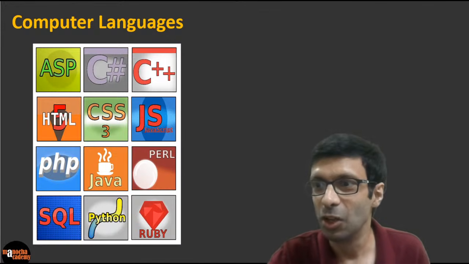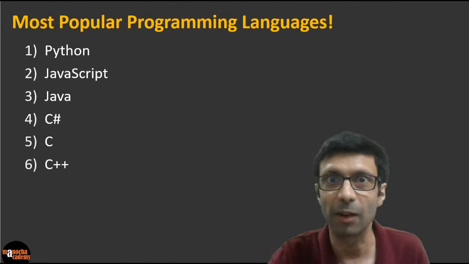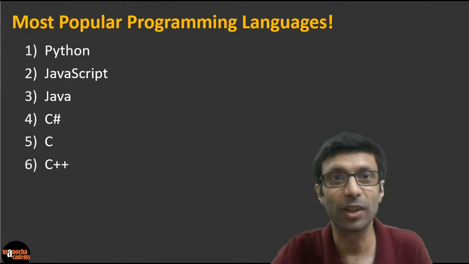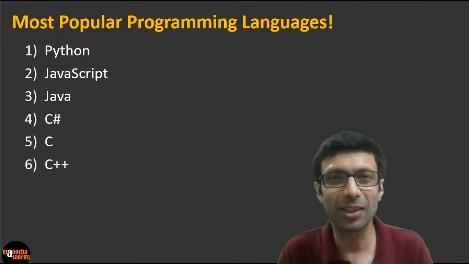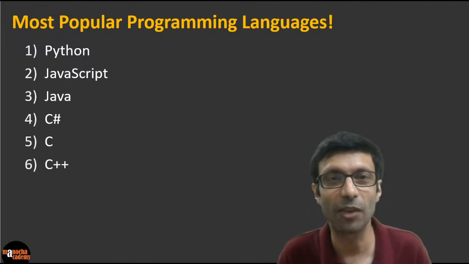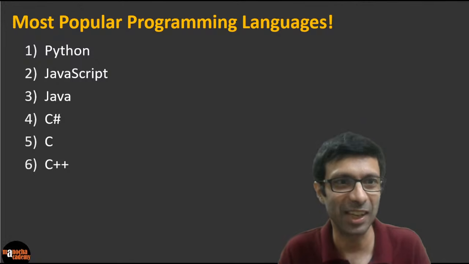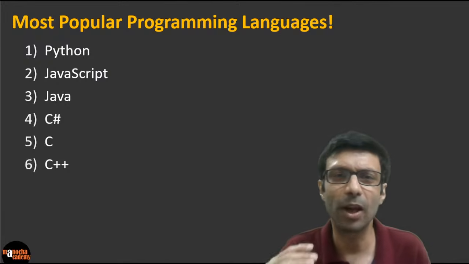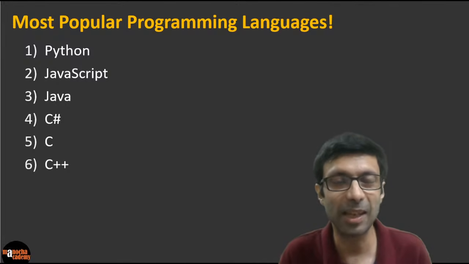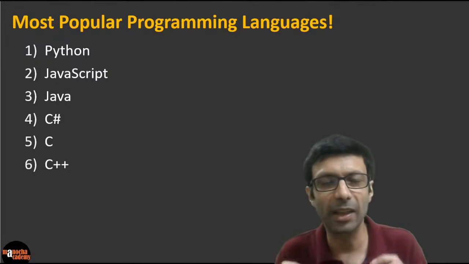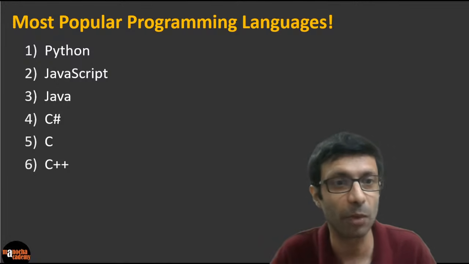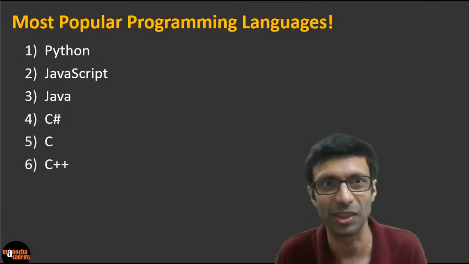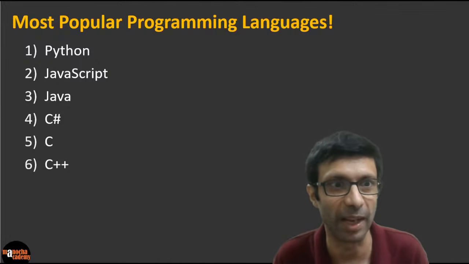And guys, what are the most popular programming languages? Do you know? First on the list is Python, and this list keeps getting updated. Second is JavaScript, and third, you can see Java, right? Then you have C, C#, C++. So we are going to be looking at the third most popular programming language, but it is one of the most important programming languages, guys. And Java is an excellent programming language to begin with.